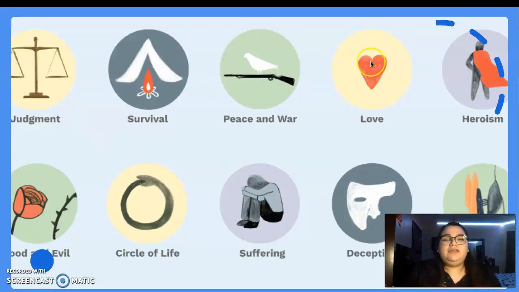And then we have many types of themes, but these are some that usually pop up. We have judgment, survival, peace and war, love, heroism, good and evil, circle of life, suffering, deception, and coming of age. And again, remember, these aren't the only ones. So there could be different types of themes in our stories that are not represented in this chart.